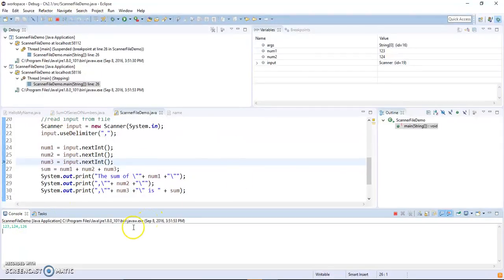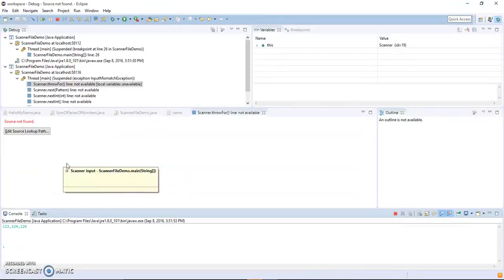And see, it just stopped right there. I cannot do anything. It's still waiting. It's still waiting for me to input something. Because it's not executing this line yet because it's waiting for me to delimit it. Now, if I don't do anything, it's still waiting because it's waiting for the comma. If I put comma, enter, then it stops, right? Because it was waiting for the comma to limit the reading.